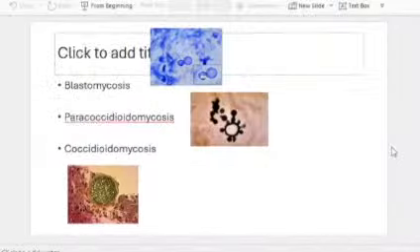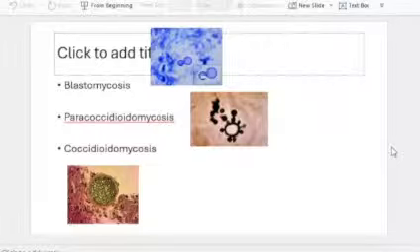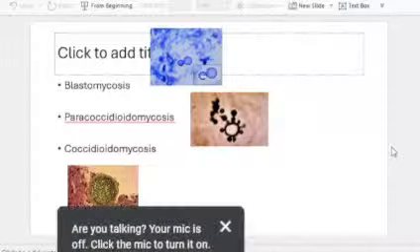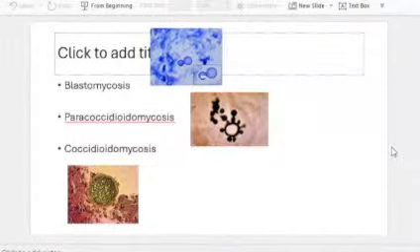Next is blastomycosis. Again, you can write it's dimorphic fungi, it's there in the soil, you acquire it by inhalation. All that pathogenesis and all you can write. It's the same. That is in the alveolar macrophages, they develop inside the macrophages, they reach the different parts of the body. All that will be same for this. And for this, yeast forms are characteristic. As you can see, there is a figure of 8 appearance. The first figure, that's for blastomycosis. That's because they have broad-based budding yeast cells. So it is broad-based, giving a figure of 8 appearance.